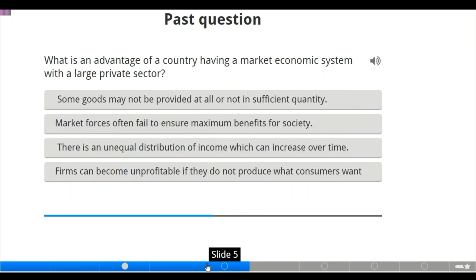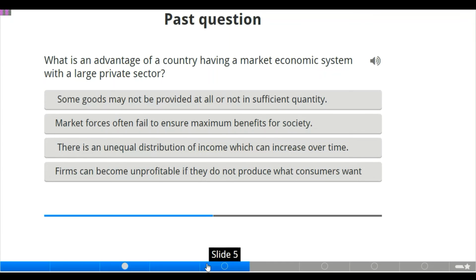Now, what is an advantage of a country having a market economy system with a large private sector? What do we mean by private sector? It's a firm that is owned by individuals, of course, not related to government at all. Now let us check the options. Some goods may not be provided at all or not in sufficient quantity.